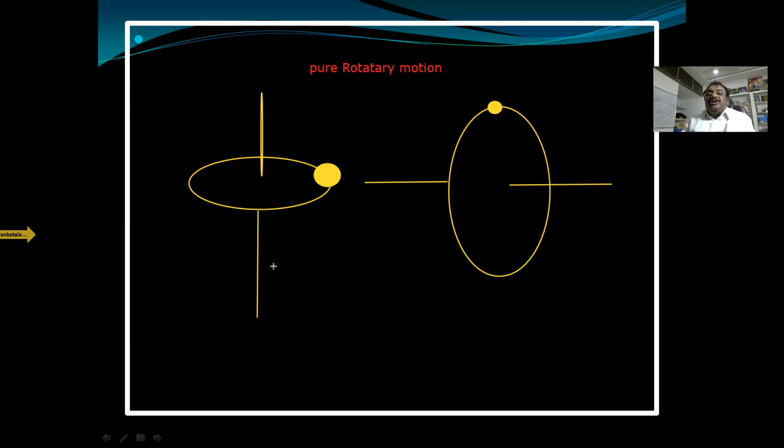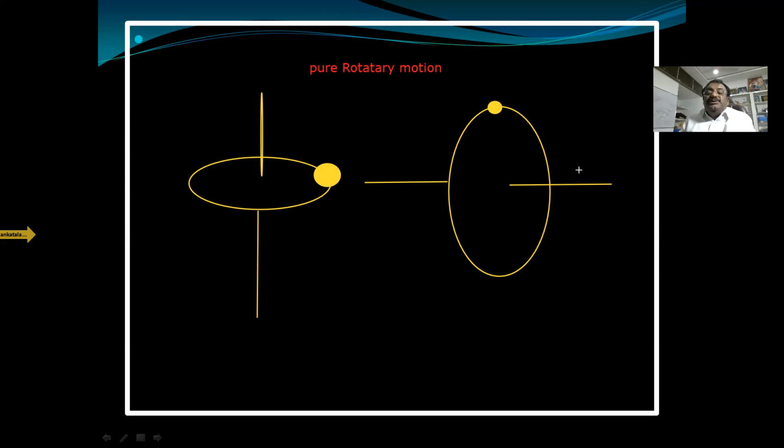This is a horizontal circular path. This is the axis of rotation. When the body is moving in a vertical circular path, this is the plane of the circular path, and the axis of rotation is perpendicular. So the axis of rotation is always perpendicular to the plane of rotation of the circular path.